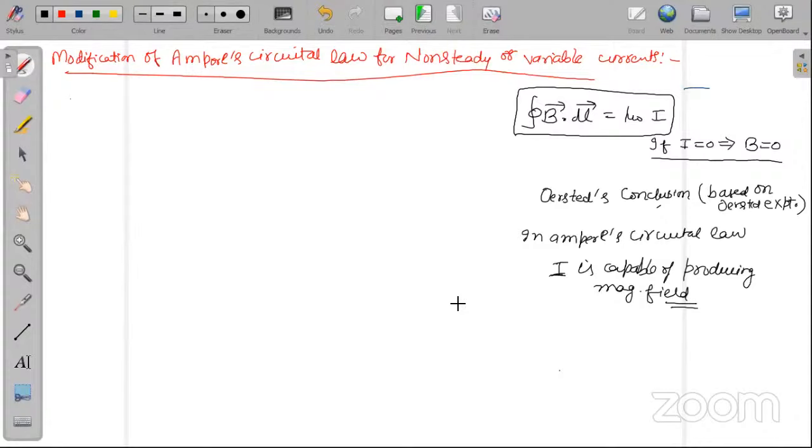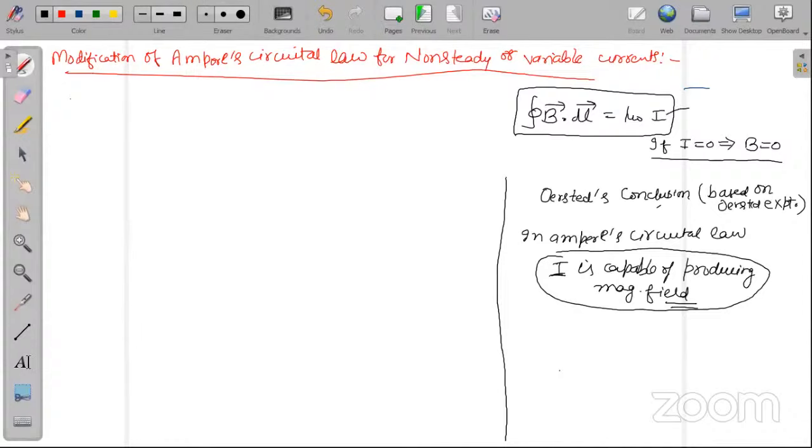So there is an important point lying in the Ampere circuital law. What current should be there in Ampere's circuital law? The current which is there should be that current which can produce magnetic field. So its source may be due to flow of charge.